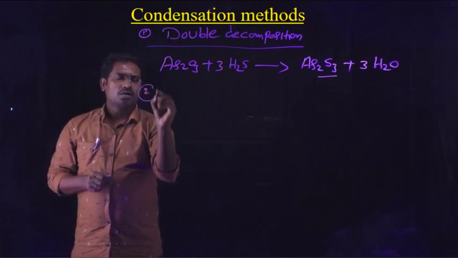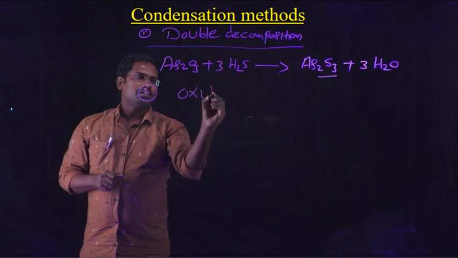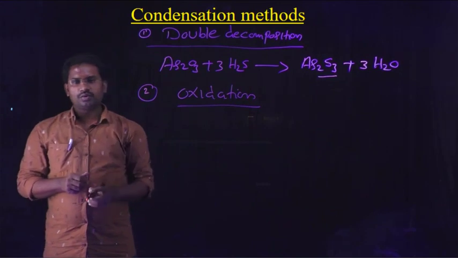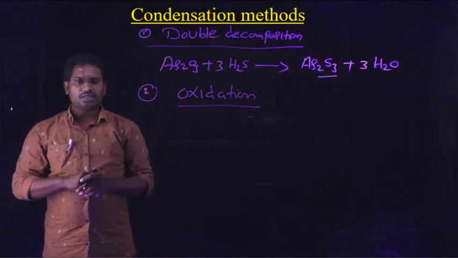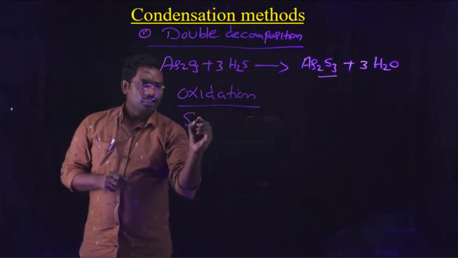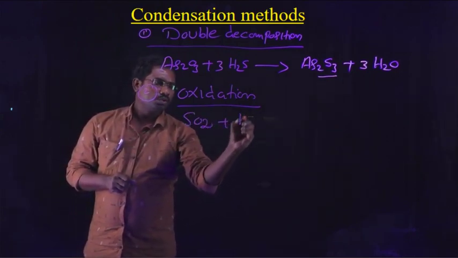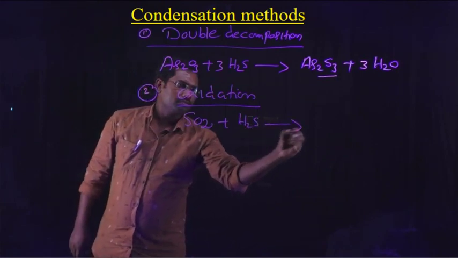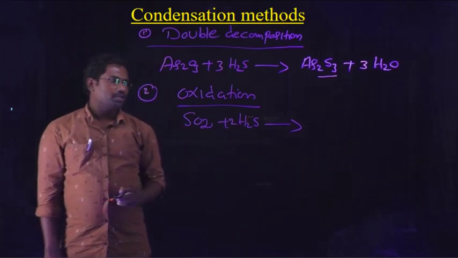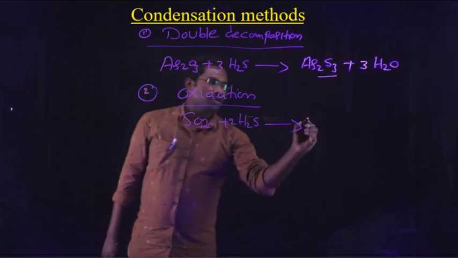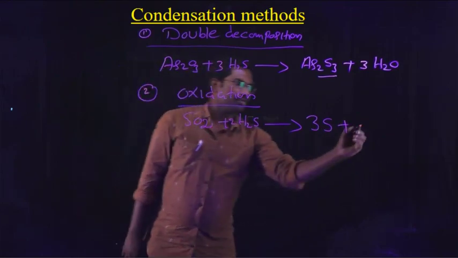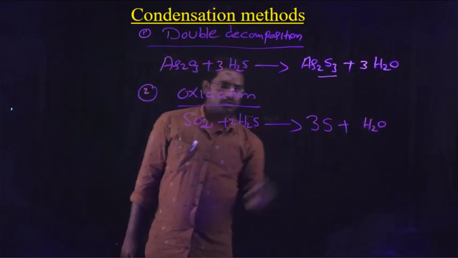And second one, oxidation method. In the oxidation method, we can easily prepare sulfur colloidal solution. When we pass H2S gas through sulfur dioxide solution, sulfur is formed as a colloidal solution, and water molecules are also formed like this.